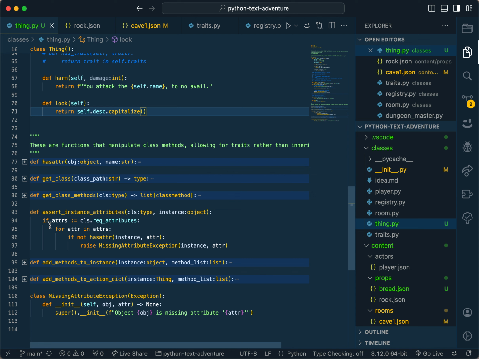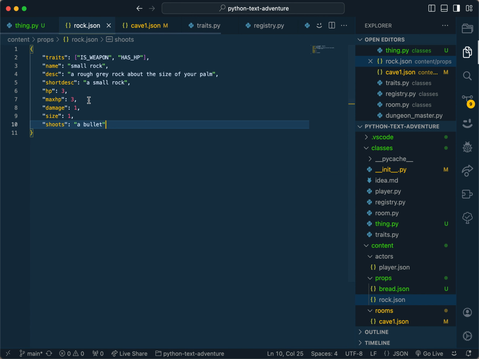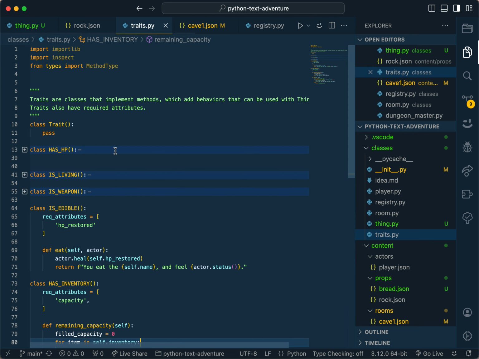Let's see, assert instance attributes is important. It ensures that, for instance, something like is weapon, the implementation that I have, has a list of things that are required, which includes damage, so how much damage it does, and has HP requires HP and max HP. So I will show you now the traits.